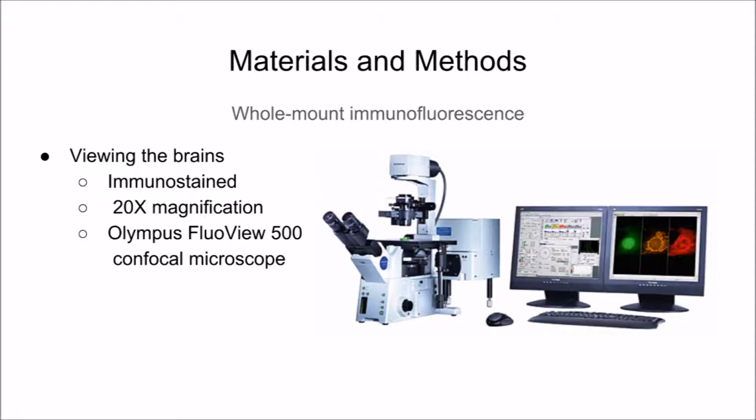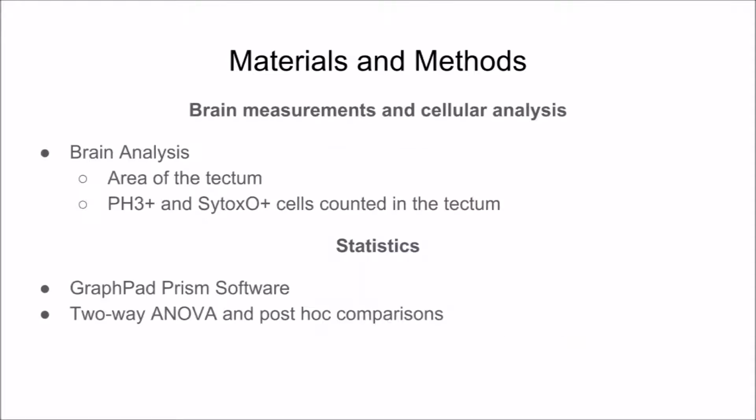After fixing the tadpoles, their brains were viewed under an Olympus FluoView 500 confocal microscope at 20 times magnification. The cross-sectional area of the largest part of the tectum was measured and different kinds of cells within the tectum were counted. Many statistical tests were run, and although behavior was found to be normally distributed, cell counts in the brain were found to be statistically different.